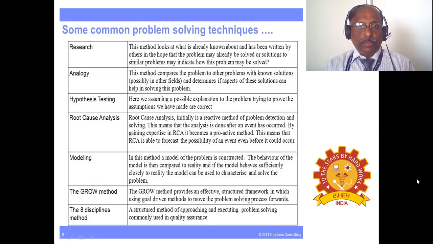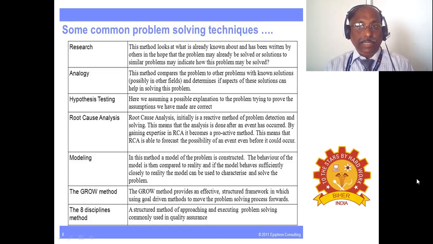Analogy: this method compares the problem with other problems with known solutions, possibly in other fields, and determines if aspects of these solutions can help in solving the problem. Hypothesis testing is very important. Assuming a possible explanation to the problem, we try to prove the assumptions we have made are correct.